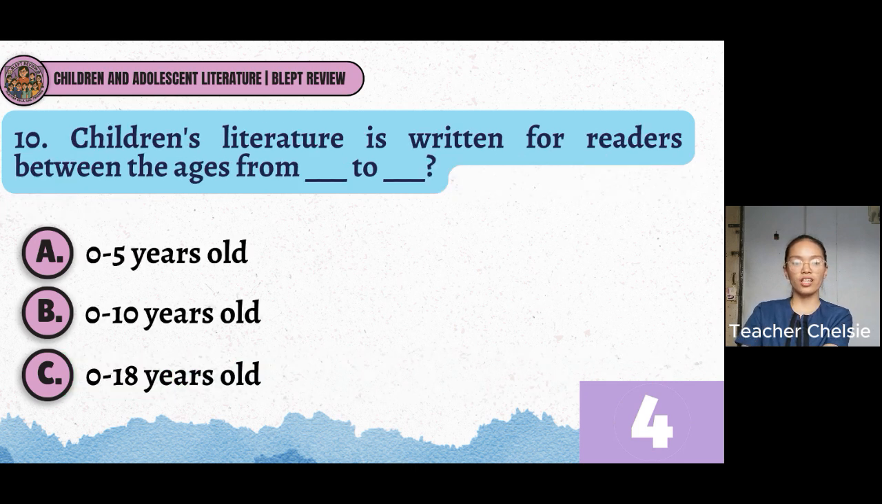Lastly, we have: children's literature is written for readers between the ages of blank to blank. A. 0 to 5 years old. B. 0 to 10 years old. And C. 0 to 18 years old. And your timer starts now.